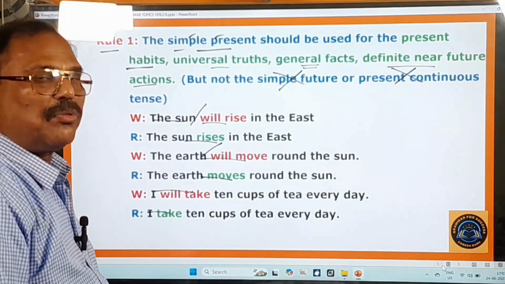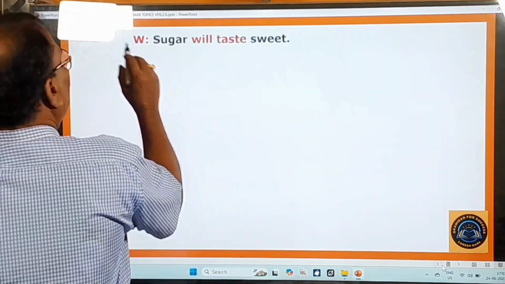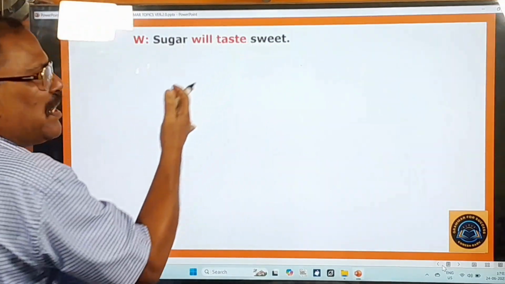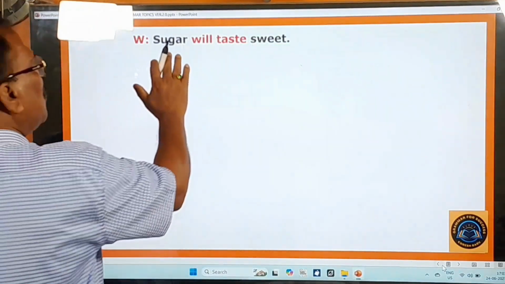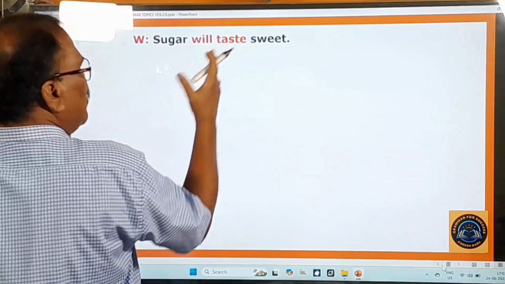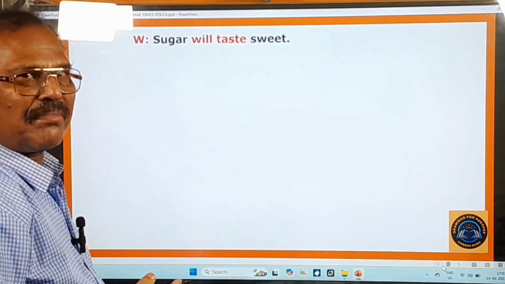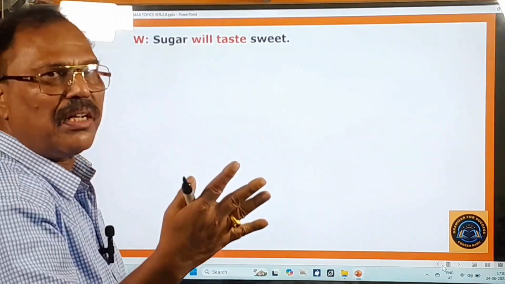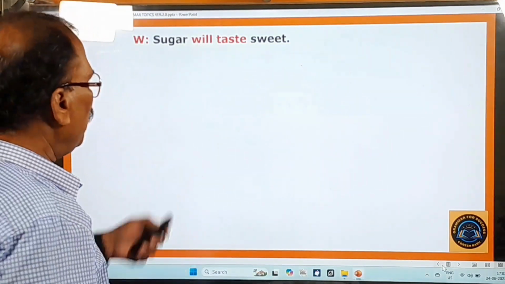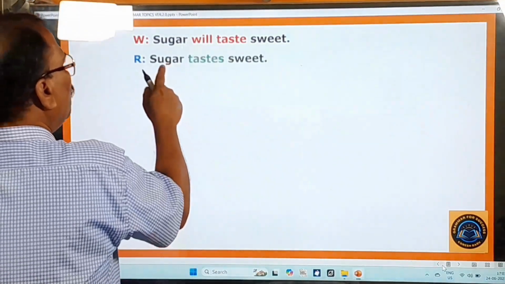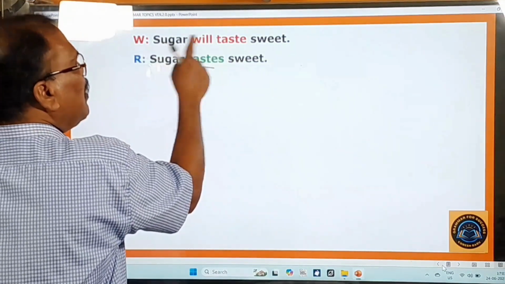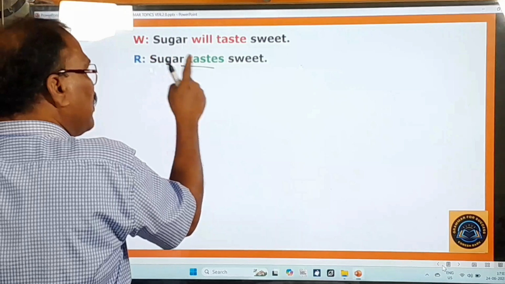Now let us move on to learn other examples. Another sentence is given here: "Sugar will taste sweet." That is what we say. But it is a general fact, isn't it? Whether you believe in that or not, sugar is always sweet, and you know very well. Here you pay attention: sugar tastes sweet. You cannot say "sugar will taste sweet," but you have to say "sugar tastes sweet."